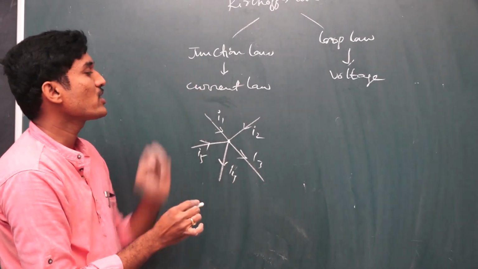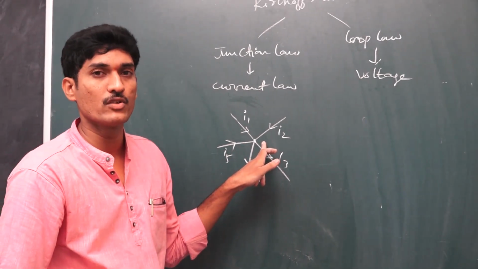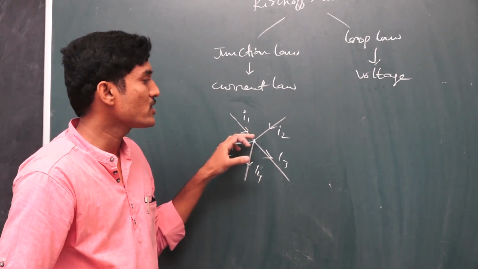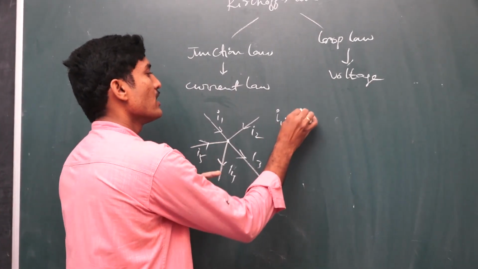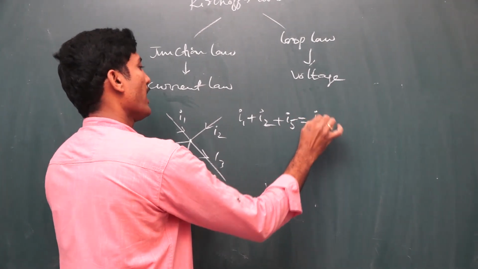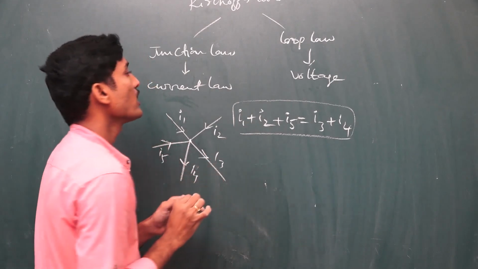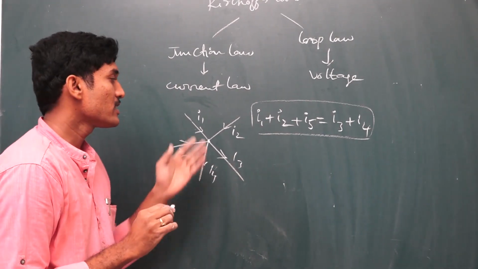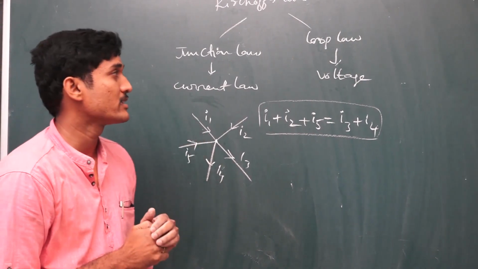According to the junction law, at any junction, the algebraic sum of all currents is equal to 0. That means the sum of currents into the junction is equal to the sum of currents away from the junction. Like this, I1 plus I2 plus I5 is equal to I3 plus I4. This is the representation of the junction law. Based on that, we solve the problem by substituting the given values in the examination.